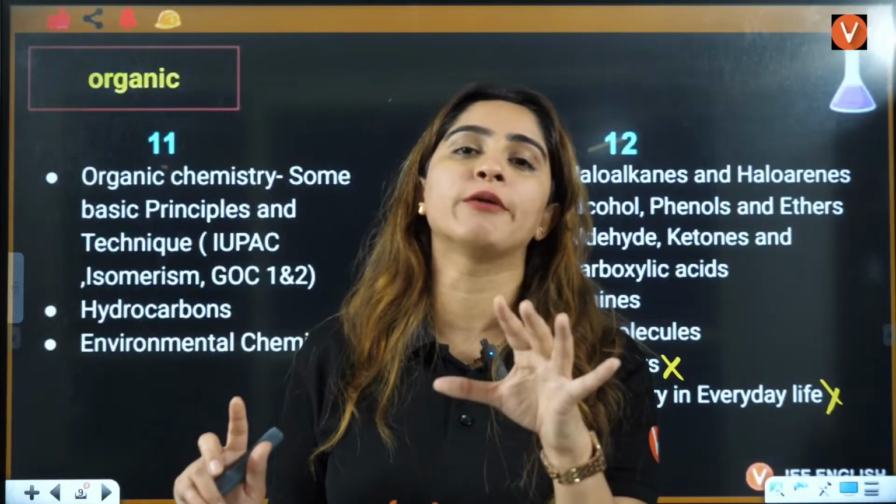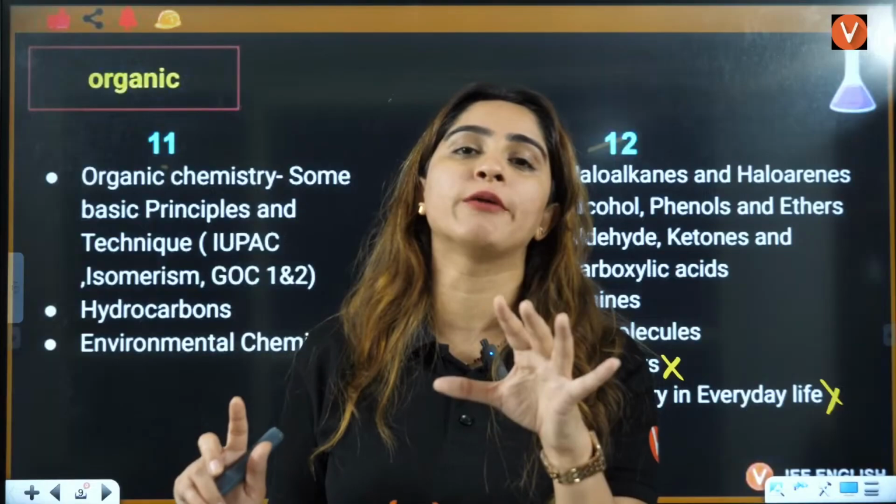Let's say I'm talking about 1s2, 2s2, 2p4. There's a proper way of writing this: 1s2, 2s2, 2p, 3s, 3p, that you will learn in structure of atom. Now what you understand is that this 1, this 2, are representing the shells.